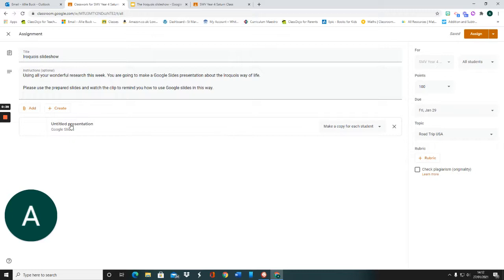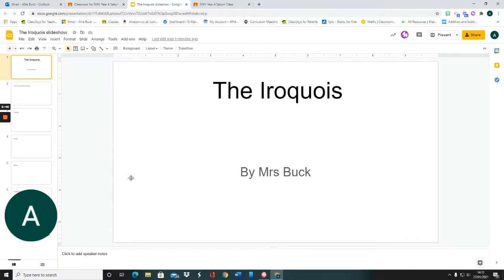So in the assignment you've got the instructions and you have got a prepared Google Slides. It's called the Iroquois slideshow. You'll click on it and you will be able to edit that slideshow. It looks very bland at the moment. Here's mine. It will say the Iroquois by Mrs. Buck, so you're going to need to edit it on the first page.